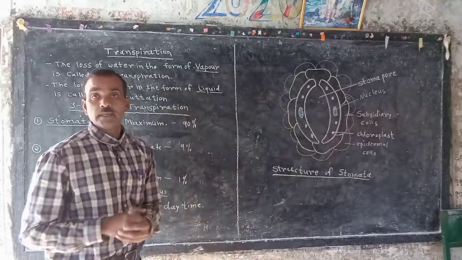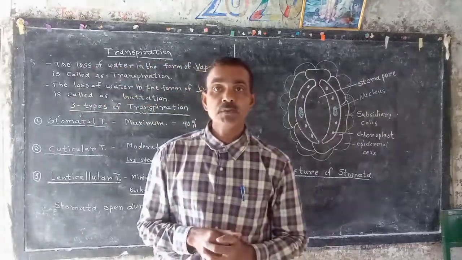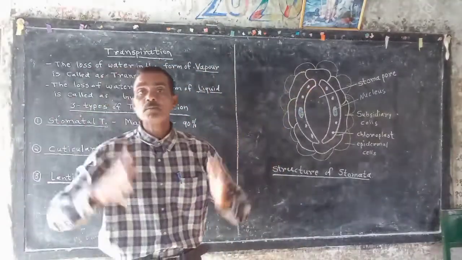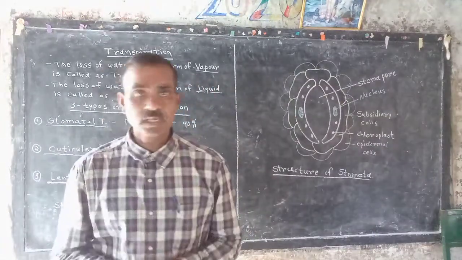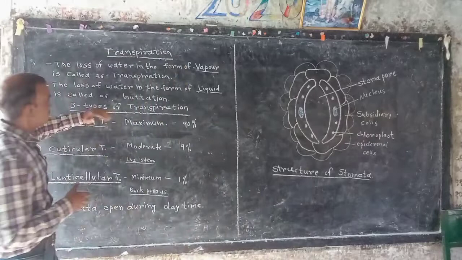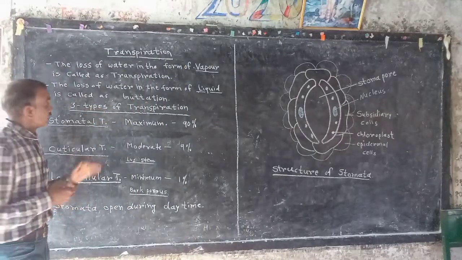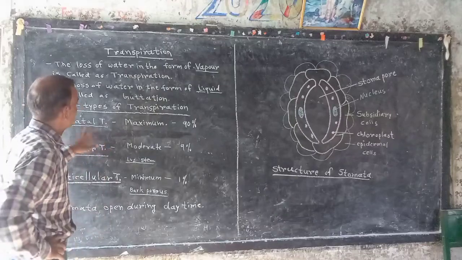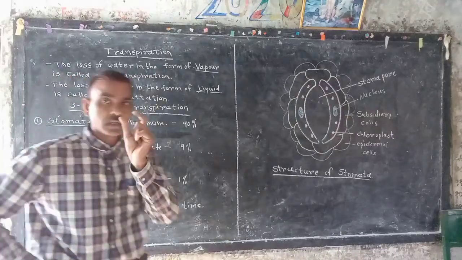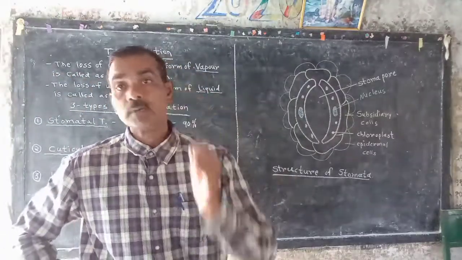In our study, there is transpiration. Transpiration means loss of water in the form of vapors. Now, transpiration is of three types. Among the three, the first one is stomatal transpiration. You know stomata, पर्णरंध्र, पानावरची छिद्र.